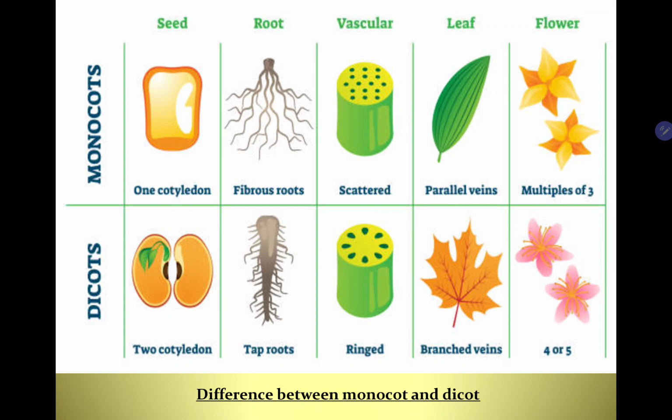Usually most of the plants that we see around us are dicots. You must observe the leaves of the plants around you. You'll get to know whether they are monocot or dicot. I'm sure most of you must have seen the leaves of rose plant, and do let me know in the comment section below whether rose is a dicot or a monocot.